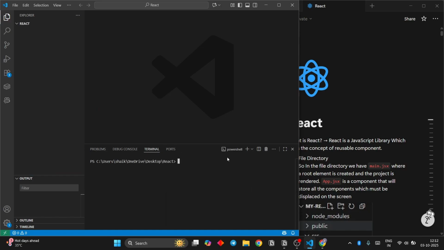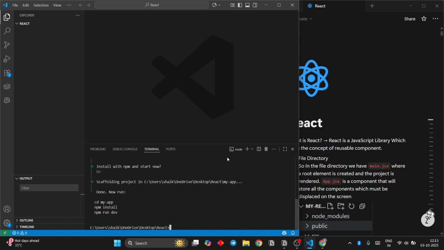So I'm going to open Terminal and write cmd and write npm create vite@latest, and I'm going to give the project name as my app, and then click on Vite, sorry, or React, and then JavaScript with SWC, and I'm going to say no, I want to do that manually.